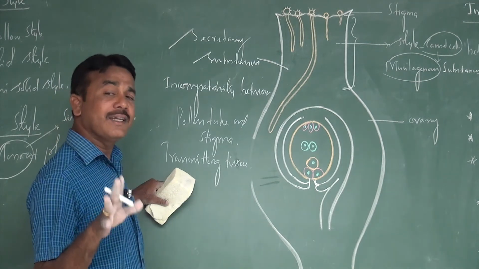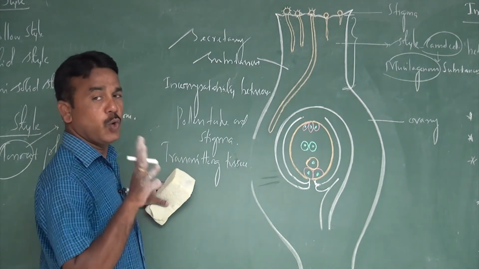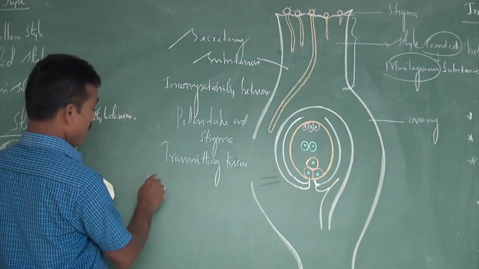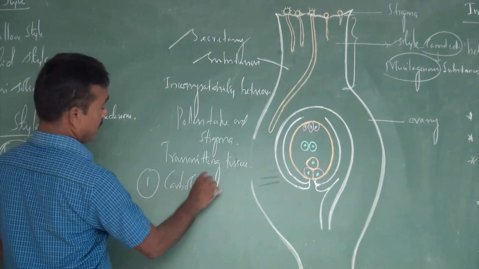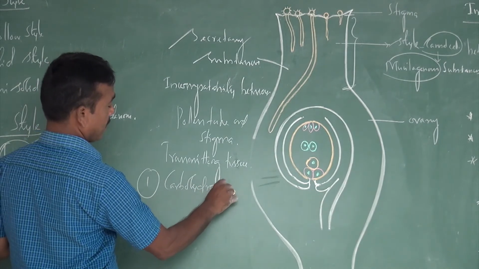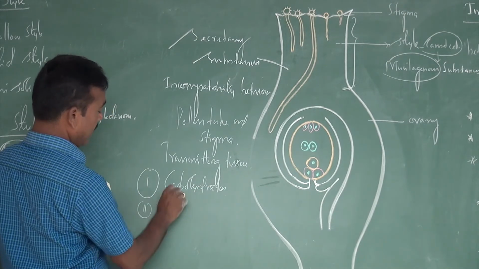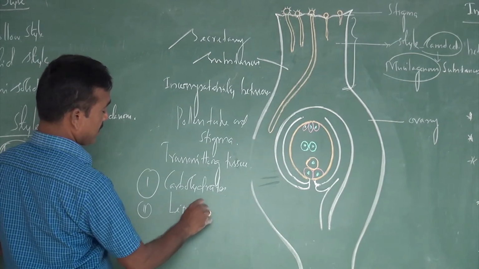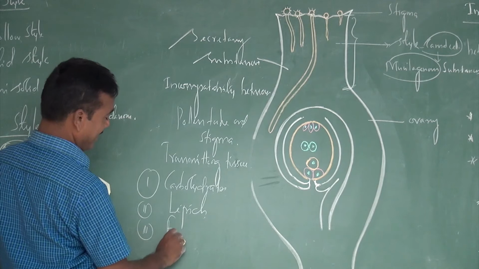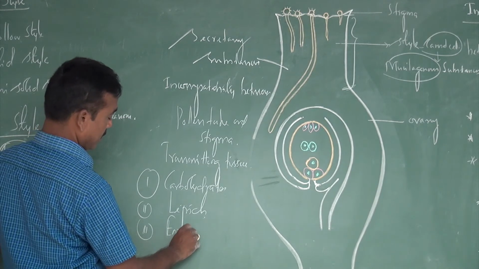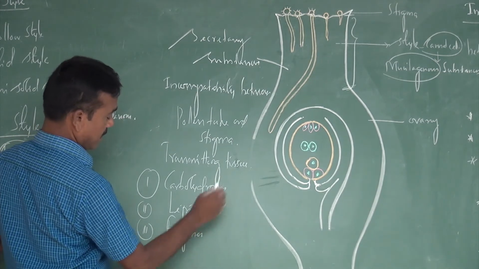What are the secretory substances secreted on the hollow canal? First, carbohydrates. Second, lipids. Third, enzymes.